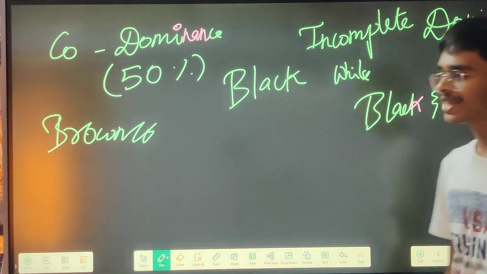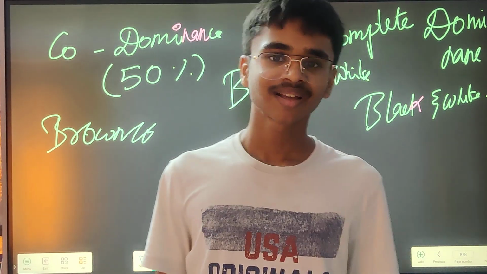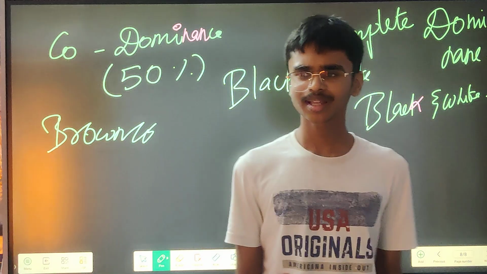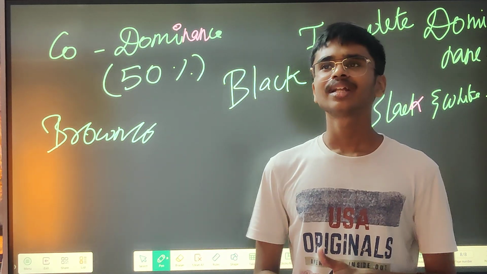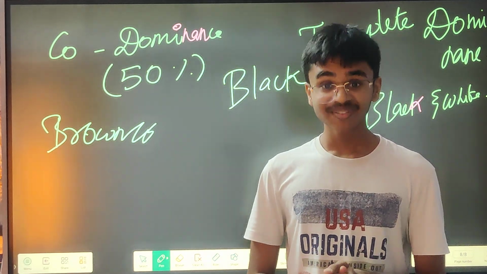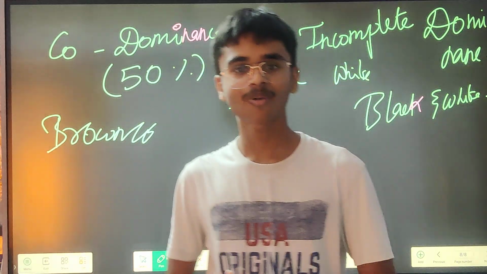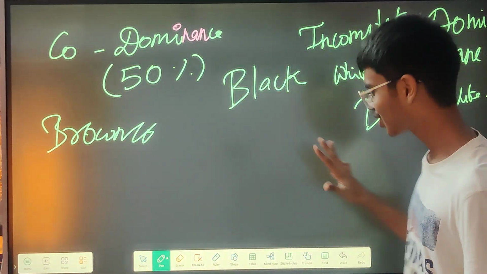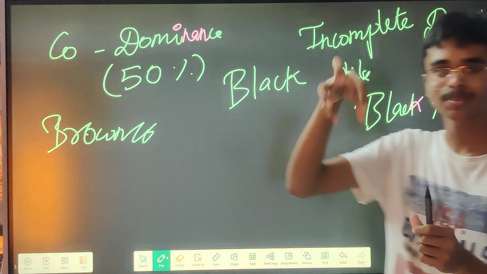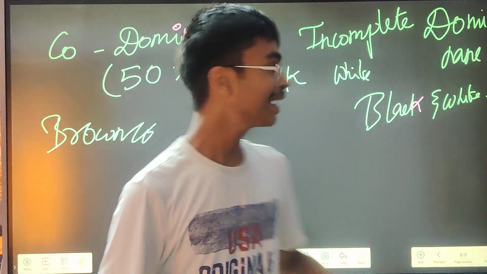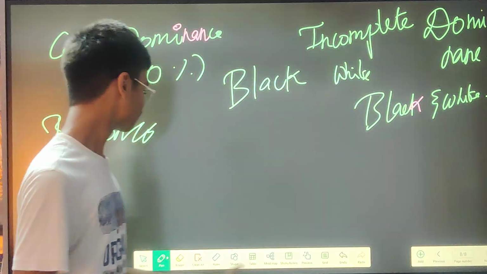Just like the cow that Krishna has. In movies, cartoons, and even in pictures, Krishna will be having a cow beside him, and that cow will be blackish and whitish. Some spots will be white, some spots will be black. Like that you will be getting. That is the difference.